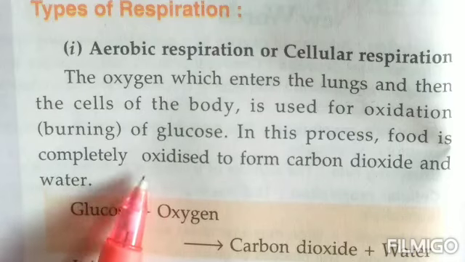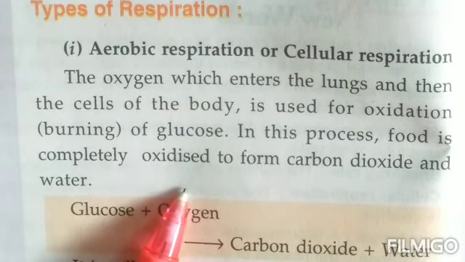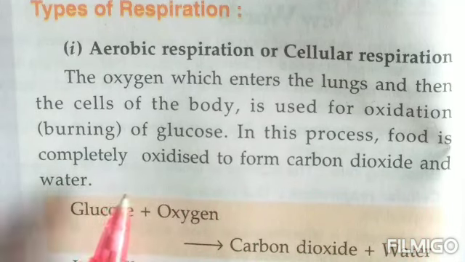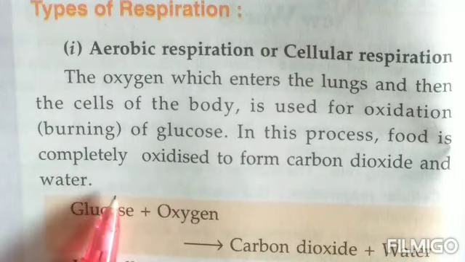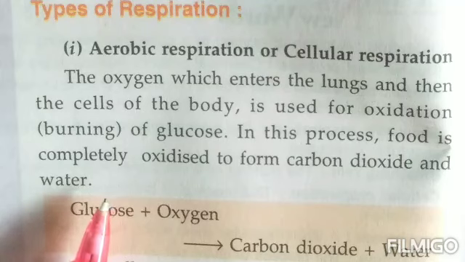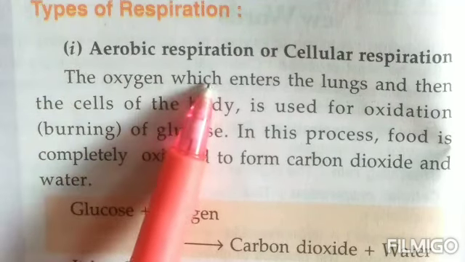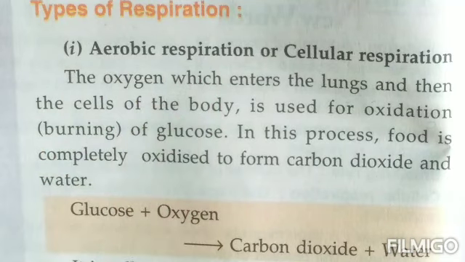Oxidized here means, children, it combines with oxygen and gets broken down to form carbon dioxide, water, and a lot of energy. So the type of respiration, children, that takes place in the presence of oxygen is known as aerobic respiration. It is also called cellular respiration as it occurs in the presence of oxygen.